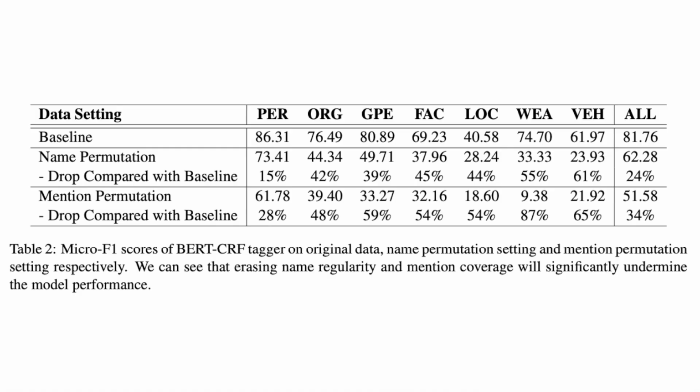As you can see here, the table showcases the overall results of name permutation and mention permutation. When we remove name regularity, the overall performance drops significantly by 24%, with the majority of entity types experiencing a drop in performance of more than 40%, showcasing the importance of name regularity on model generalization ability.